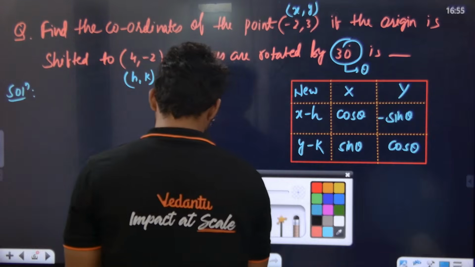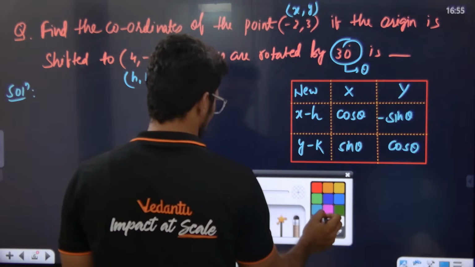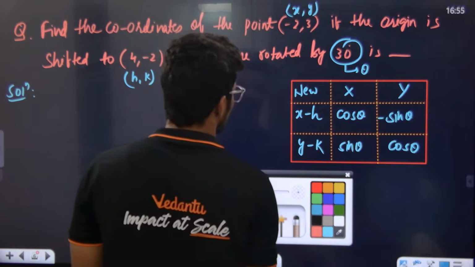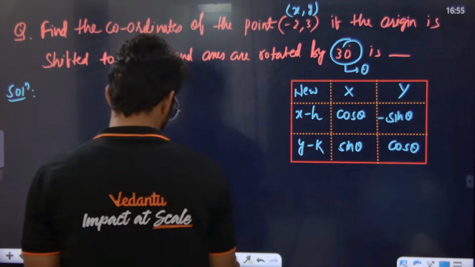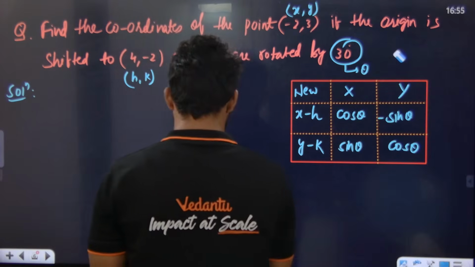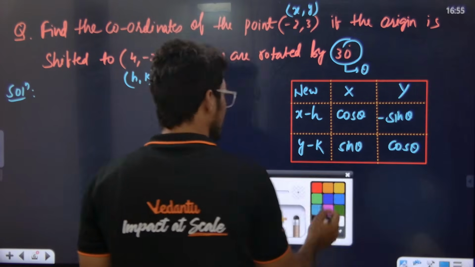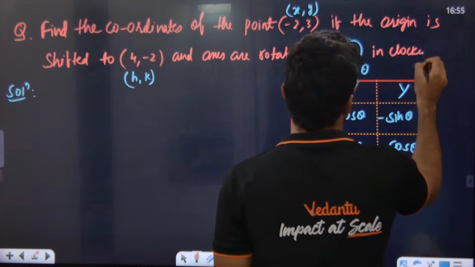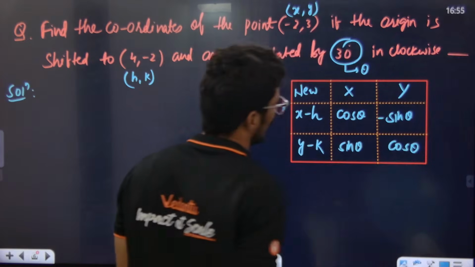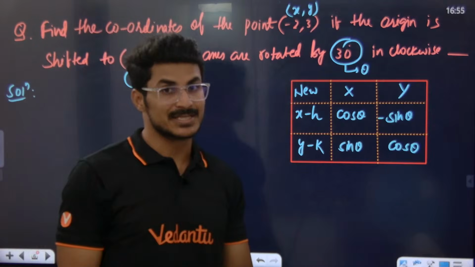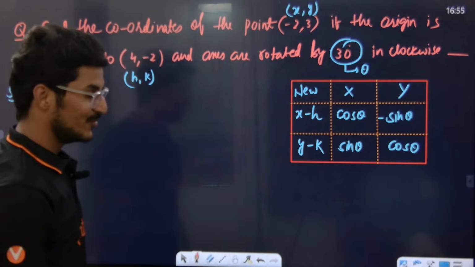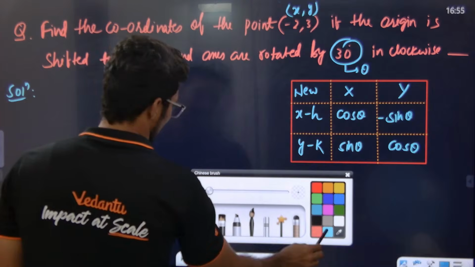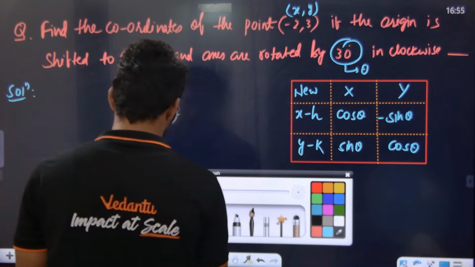If I say 30 degrees in clockwise, no problem. Clockwise means theta should be taken as minus 30. Very simple. Put everything over here, that's it.